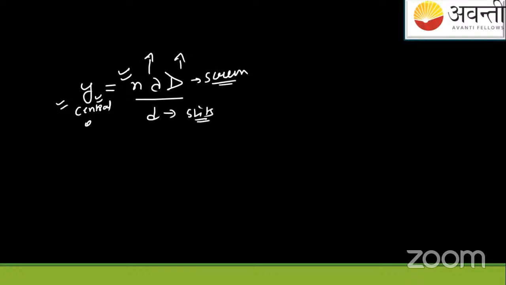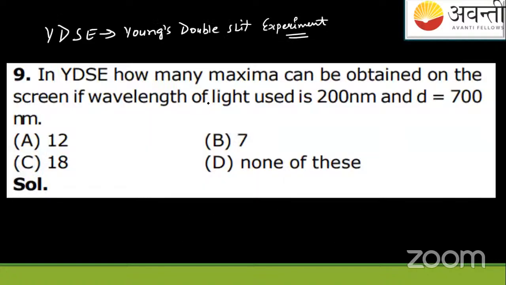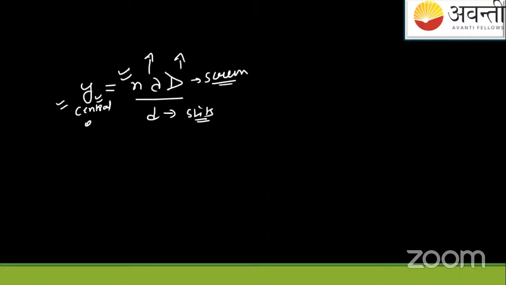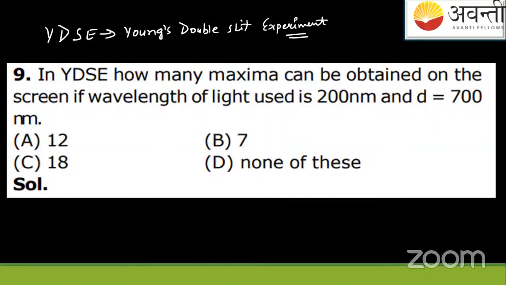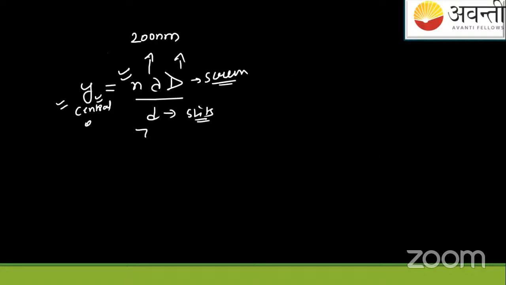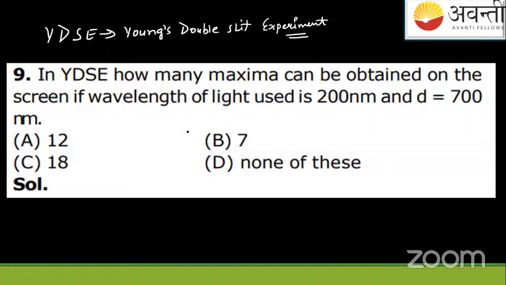Now put these values here. So we know lambda is how much? 200 nanometers. Lambda used is 200 nanometers, and small d used is 700 nanometers. Capital D is how much?